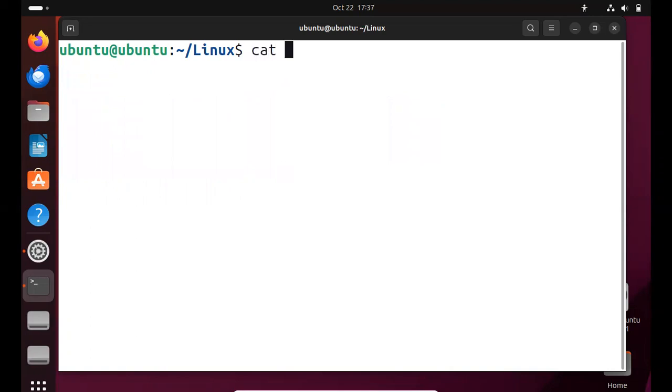To add a new line to the file, we use the greater than symbol. It gives us a cursor and asks us to add the new content. I am adding a new line to the T1 file. Once we finish editing the file, we need to press Control D, so it will exit from the file.